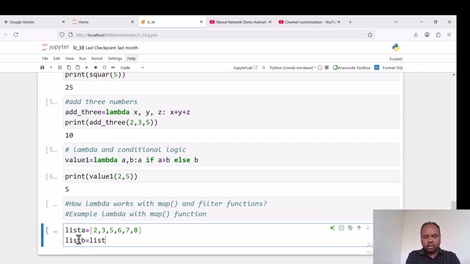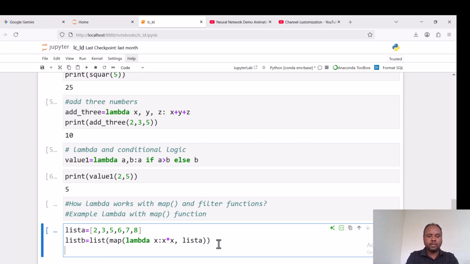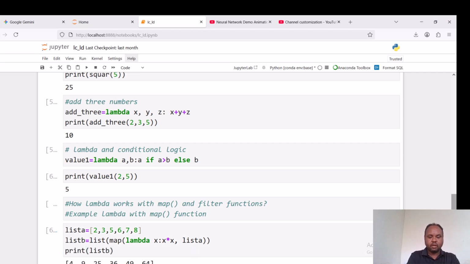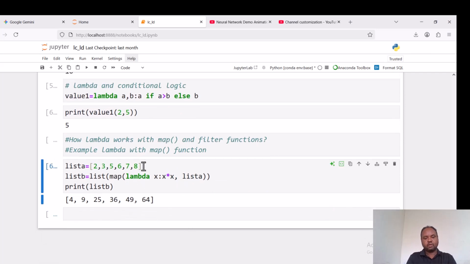The new list, list B, is list by itself, where it applies map lambda x, where x is the product of x. This x comes from list A. Now, this is the new list B. Let us see the result.